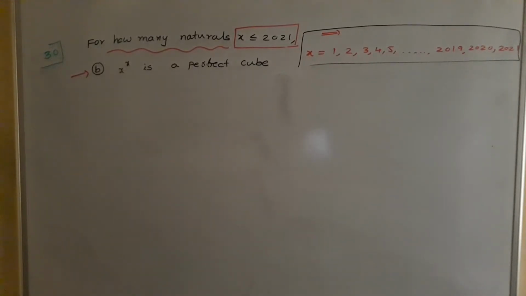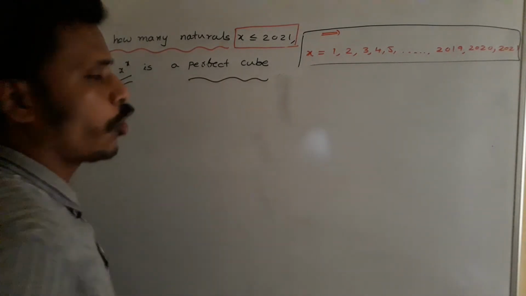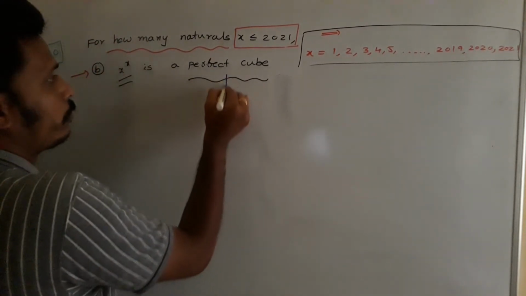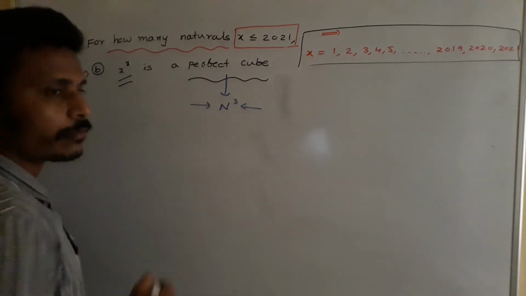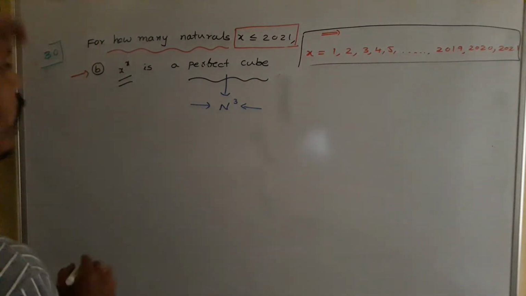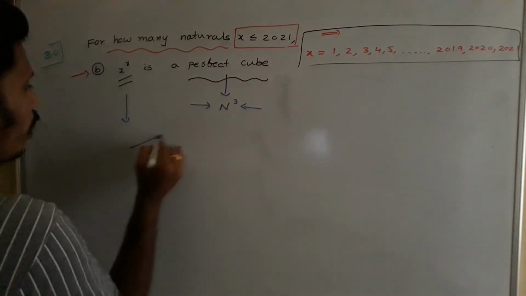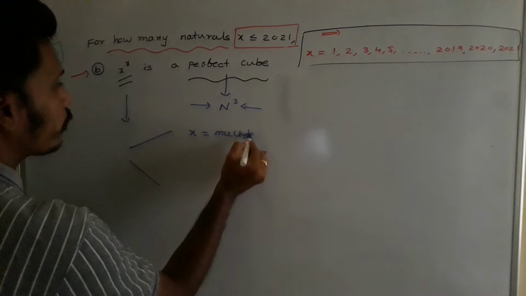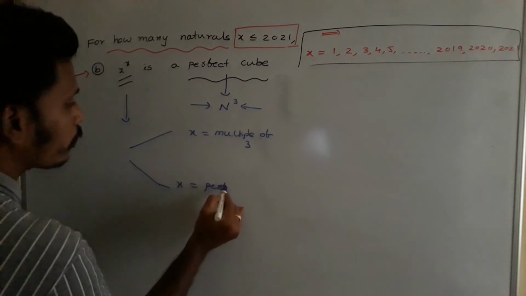Right, the next thing is we need to calculate the number of possible values for x such that this x power x is a perfect cube. This time our target is to identify perfect cubes, which I think you all know are n power 3: 1 power 3, 2 power 3, 3 power 3, all these are perfect cubes. Just as we discussed in the previous case, to make x power x a perfect cube, we have two possibilities. One possibility is x is equal to a multiple of 3, and the other possibility is x itself is a perfect cube.